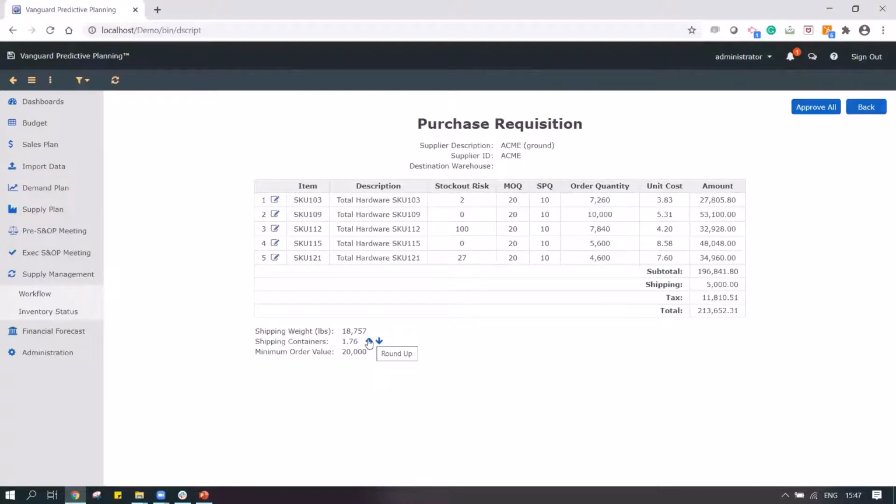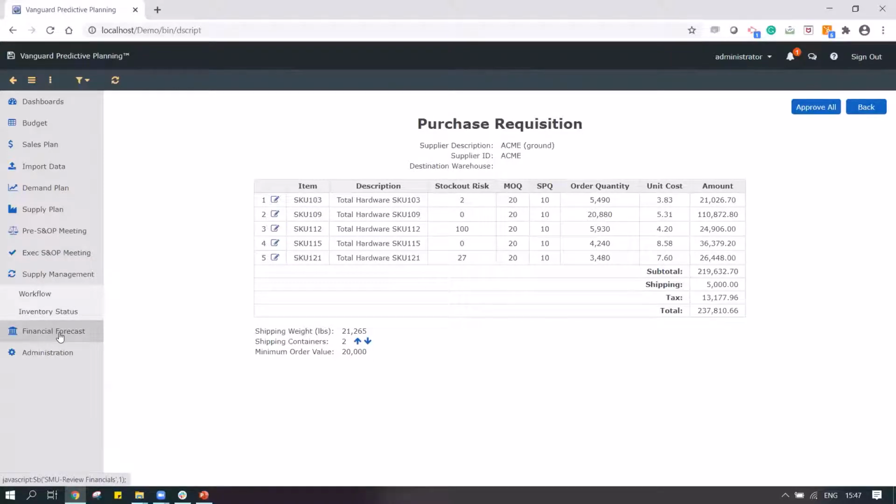So I can round it up, and when I do that, my order quantity over here is increasing or reducing. I can also manually change that this product I'm going to procure, say, 15,000 rather than 5,000. So it's automatically showing it's going to be 1.5 of the container. I can further increase it and it's going to automatically adjust the amount that we are going to order from different products. So that's very useful information for optimizing our shipping container capacity.